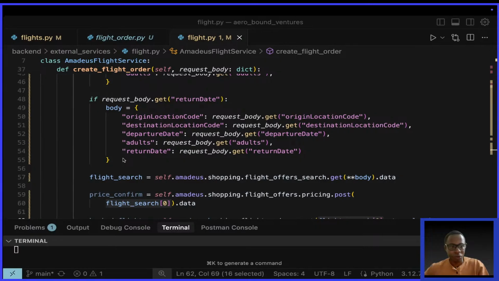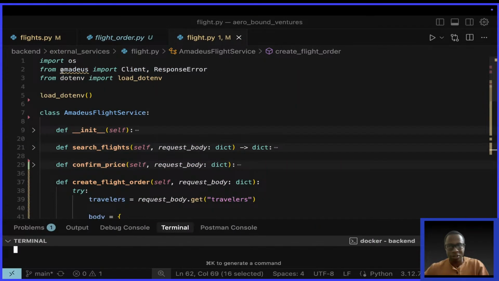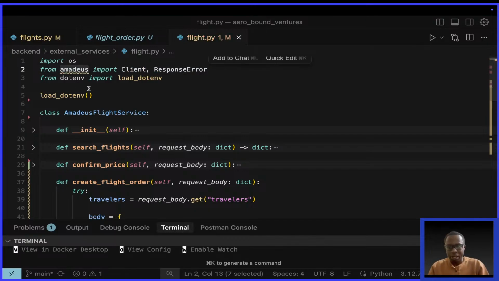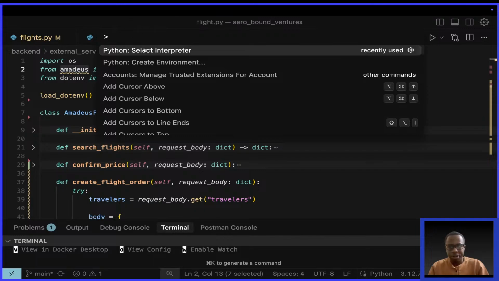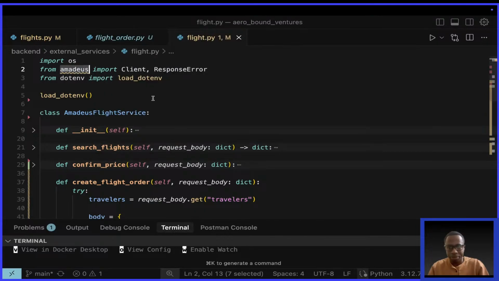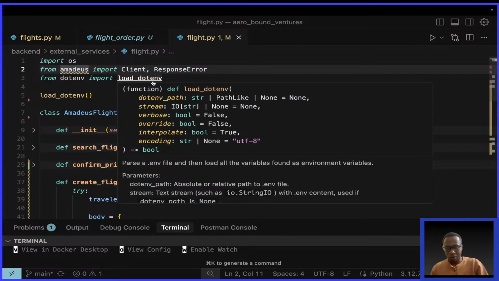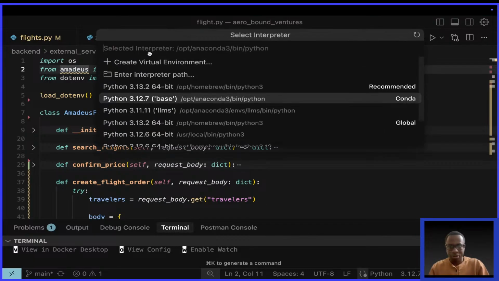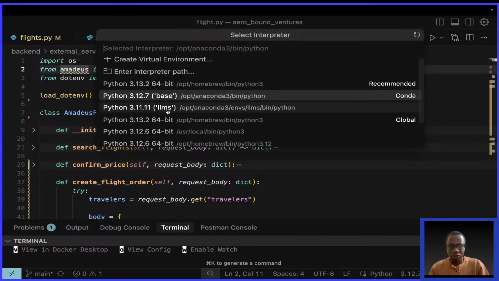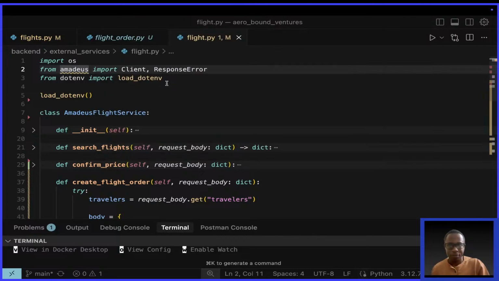If you look at my code, I'm using the SDK. You see, I say from Amadeus. I installed the Amadeus SDK, and I want to remove this squiggly line by selecting an interpreter. I'll say select interpreter, and I pick my virtual environment. So this should go away, but it's not. Why is it not picking? It's okay, I'll ignore it and fix that later. But I want to show you something.